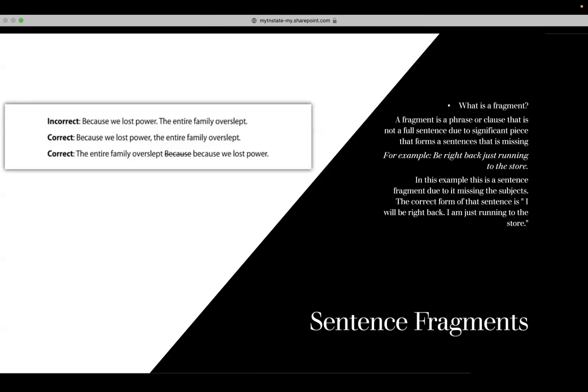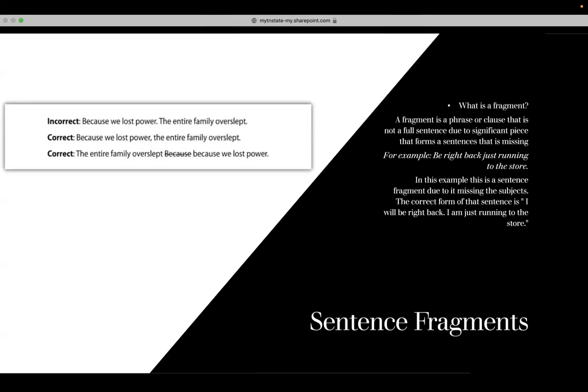On the left side of the screen, you will see another example where the sentence states, because we lost power, the entire family overslept. This is the incorrect version of the sentence. It gives you two examples underneath of the correct ways that this sentence can be stated. For example, the first correction is, because we lost power, the entire family overslept. In order to fix the fragment in this sentence, it is joined by a comma, which is separating the dependent clause from the independent clause.